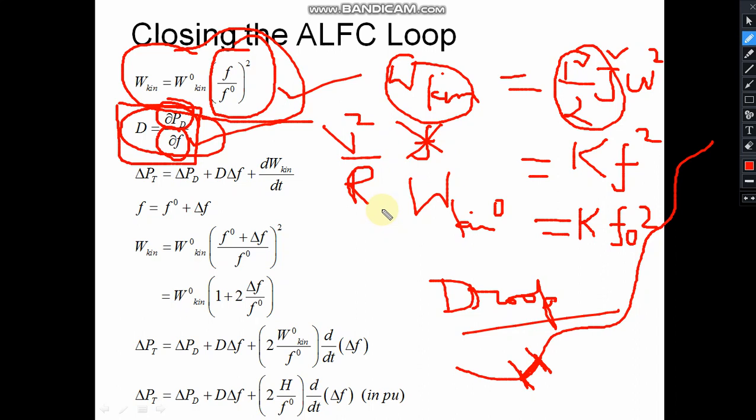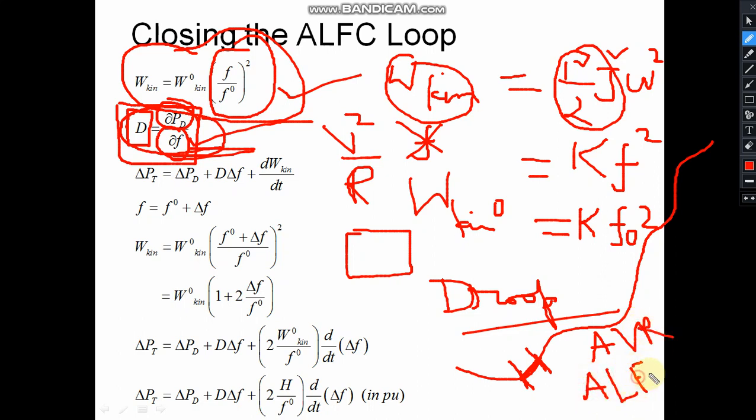But in the case of ceiling fans and induction motors, these loads will depend upon frequency. So let us consider that the dependency is linear and the rate of increase of load with respect to frequency is constant. It is given by this D. So linearization can be done, as for AVR and ALFC we are considering that they are supposed to perform well whenever we have small changes, and for small changes linearizations are always possible.